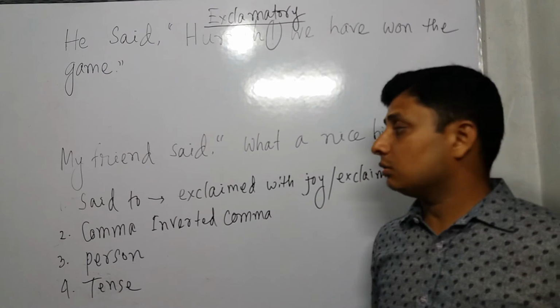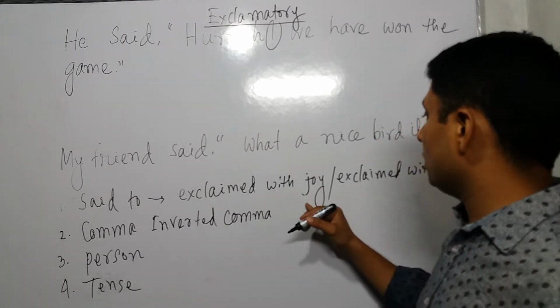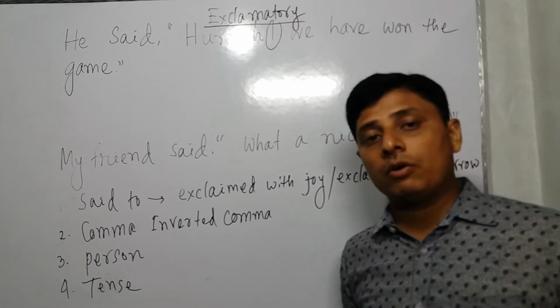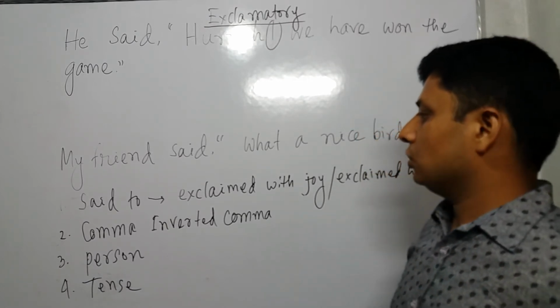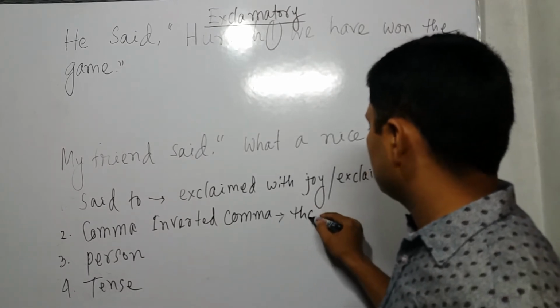Sometimes when you cannot tell whether it is joy or sorrow, you can use only exclaimed. Instead of comma, inverted comma, you should use that.